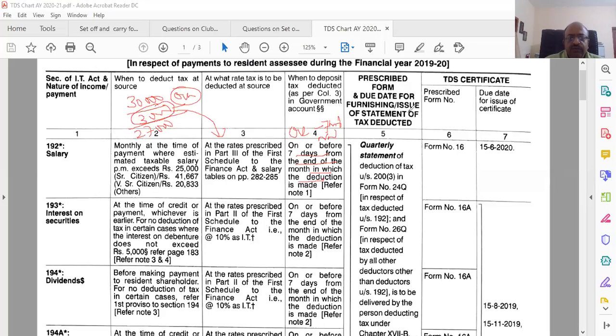Prescribed form and due date for furnishing the statement of tax deducted. That we'll come to a little later, because it's all common. And what form? TDS certificate, that also will come, except for 92. Rest are mostly 16A, except for this one, this is 16. This is all 16A. Once you understand that, only for this case there is a little bit of complication. In other cases there are specific amounts beyond which TDS has to be deducted, and the rest is almost the same. So let us look at the next one.